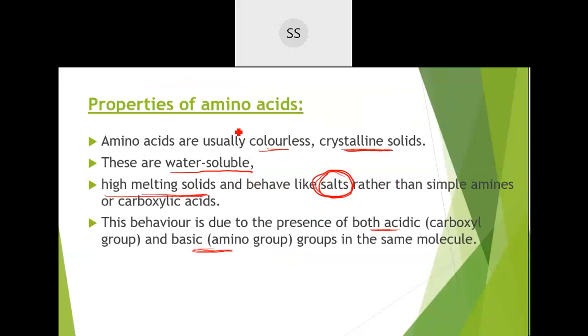What I said is these amino acids were found to be colorless crystalline solids and they were soluble in the water. So why they were soluble in the water, why they are existing in this crystalline form, and why they are colorless, for all these there were evidences.